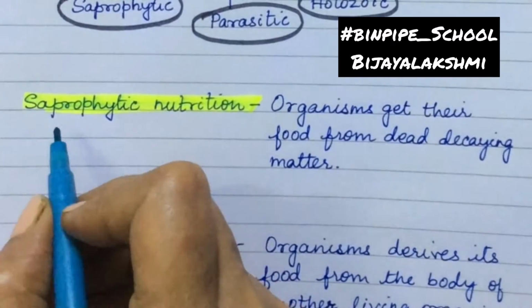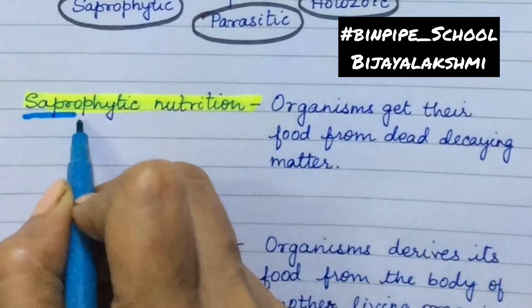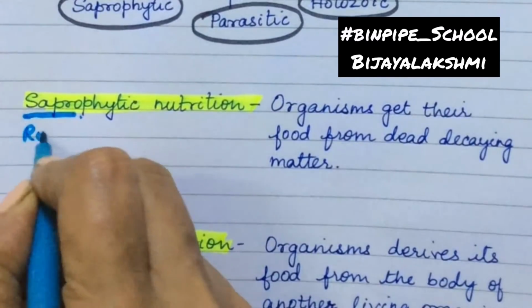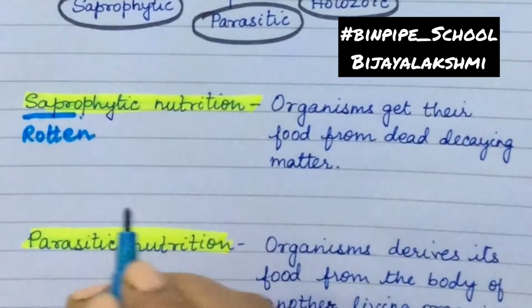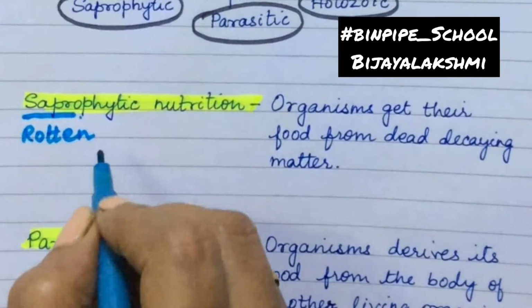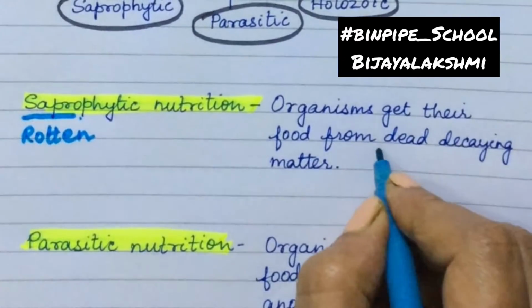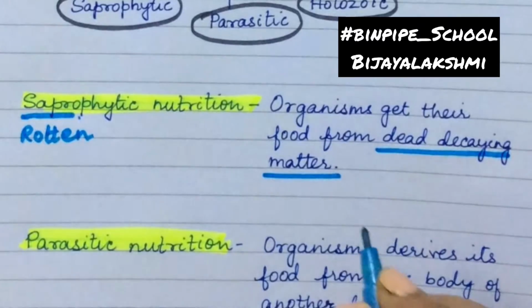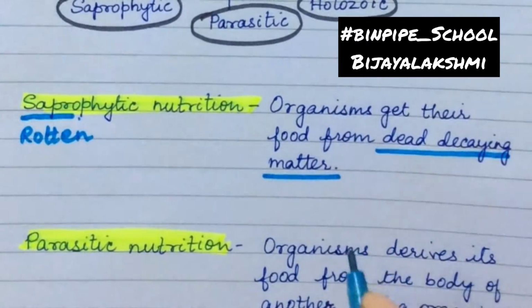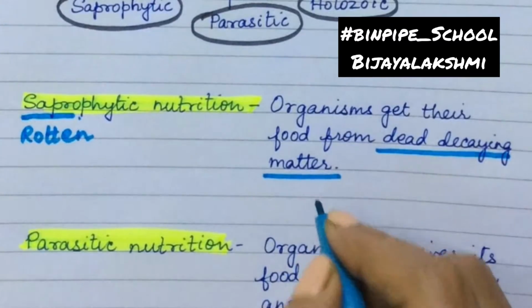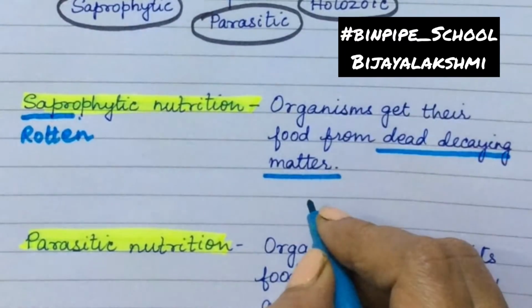Sapro means rotten. That means the organism derives food from dead plants or animals, dead decaying matter. These organisms are called saprophytes or saprophytic organisms.